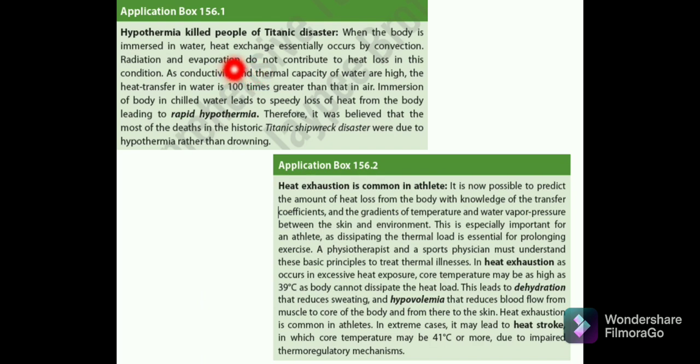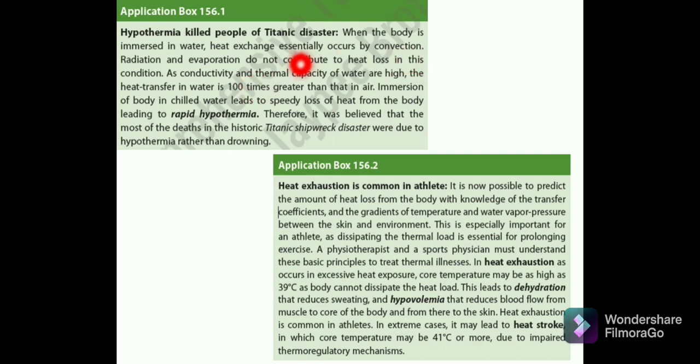I don't remember the year it occurred. So the people who died, the main cause was hypothermia. Okay.